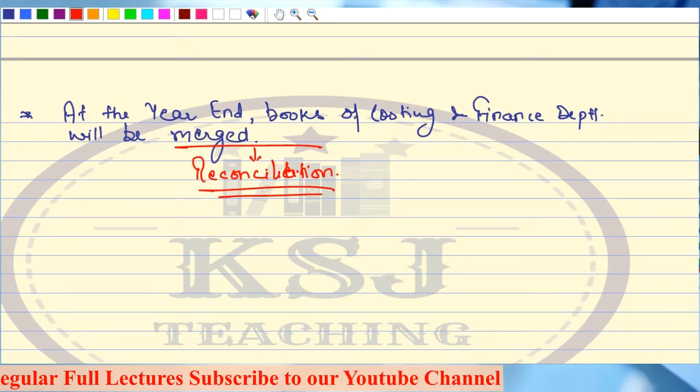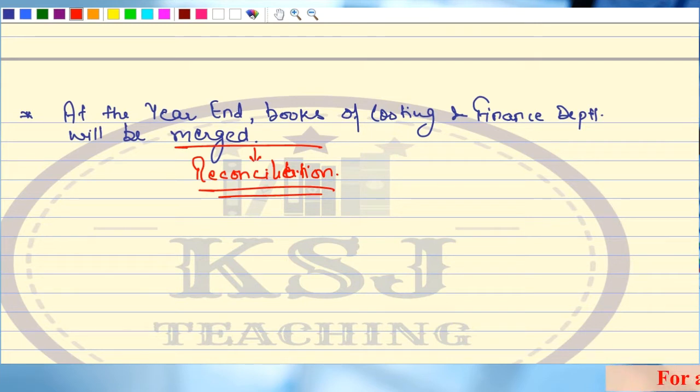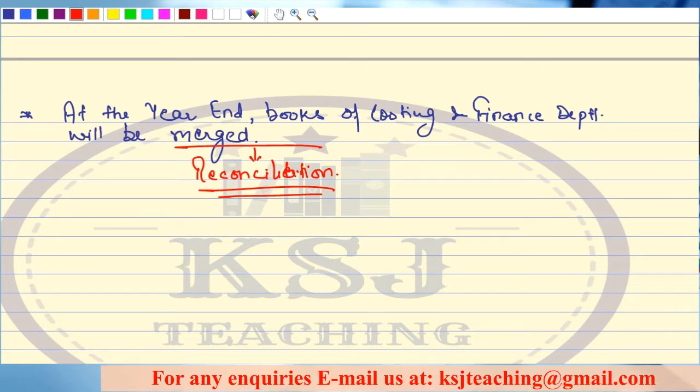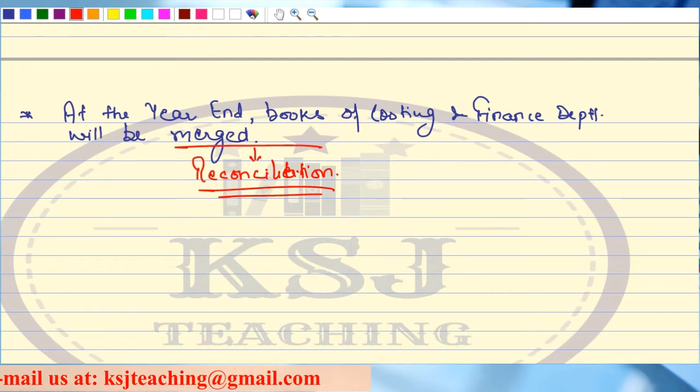Your IT returns, your income tax returns or any returns, will they be dependent upon your costing books or the financial books? They will be dependent upon your financial books. That is why at the year end, if there is any difference between the costing and financial books, the financial books will always prevail. Because ultimately what we have to submit to the department is the financial books and not the costing books.